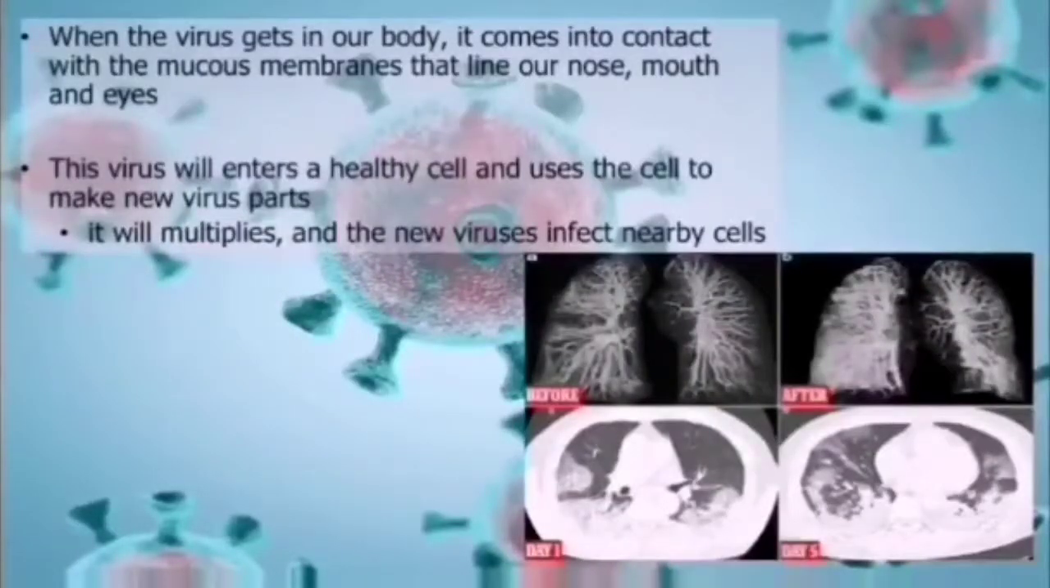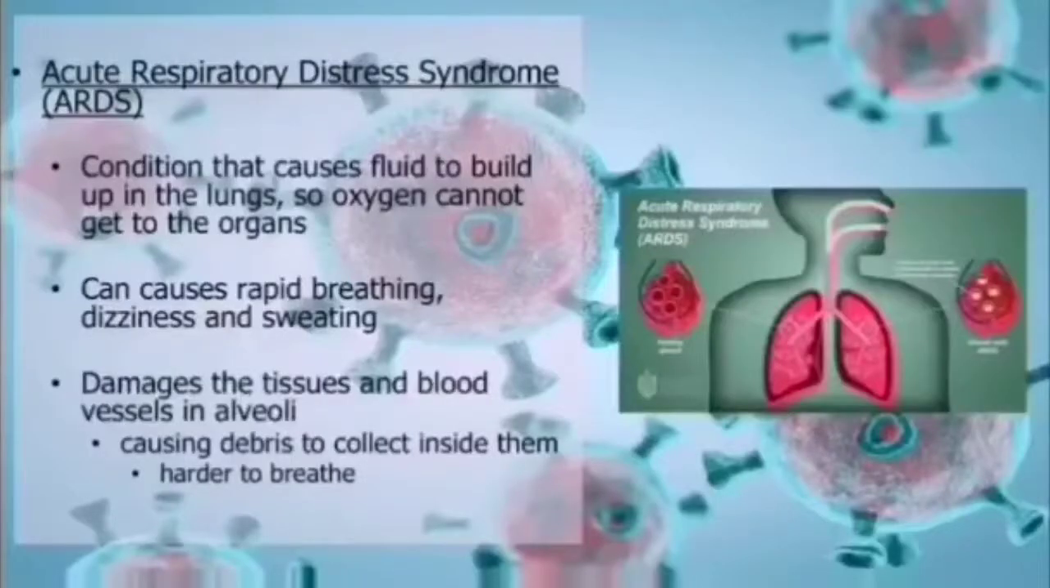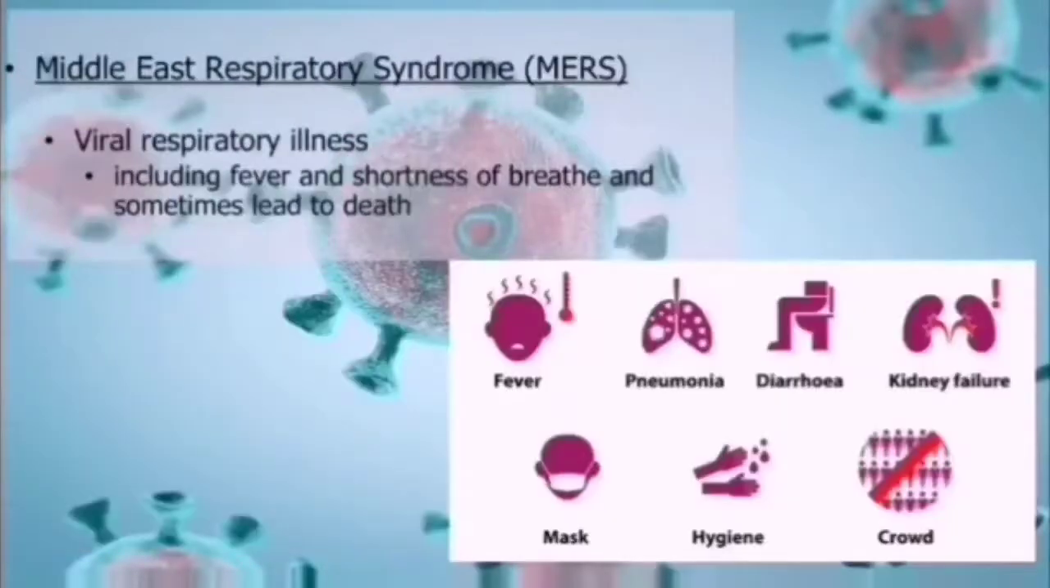When the virus gets in our body, it comes into contact with the mucous membrane that lines our nose, mouth and eyes. This virus will enter a healthy cell and use the cell to make new virus parts. Acute respiratory distress syndrome is a condition that causes fluid to build up in the lungs so oxygen cannot get to the organs. Respiratory syndrome is a viral respiratory illness including fever and shortness of breath.